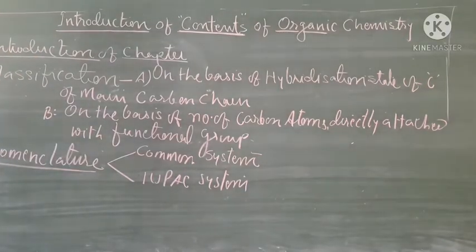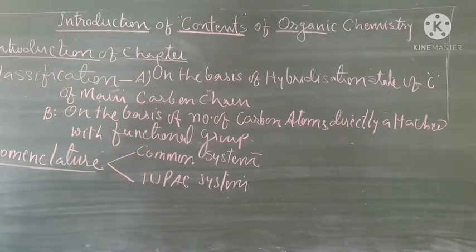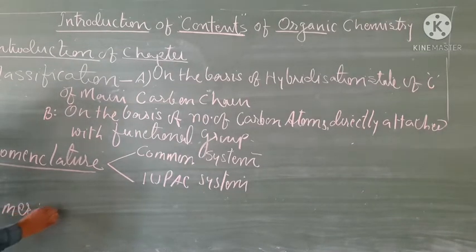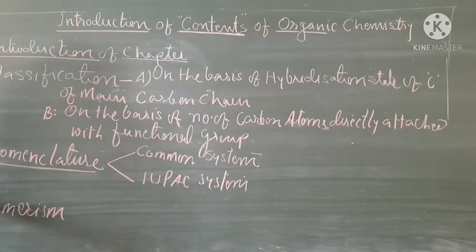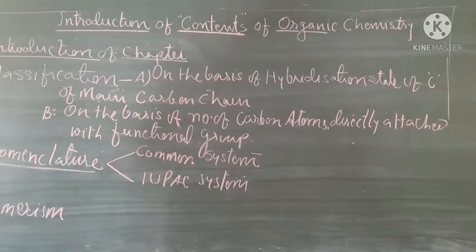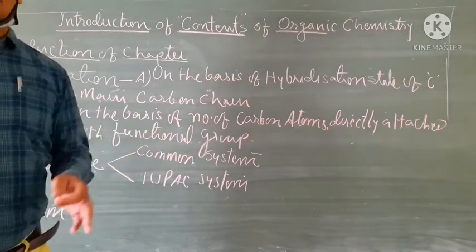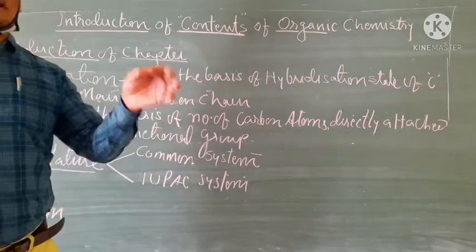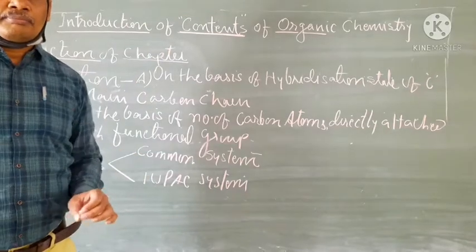The 4th content by which the chapter proceeds is isomerism. Student, now you know in the 11th class the content isomerism was introduced, but again in short form.